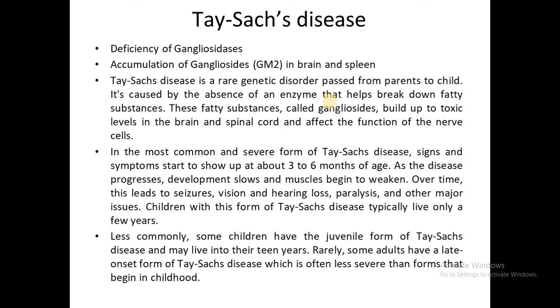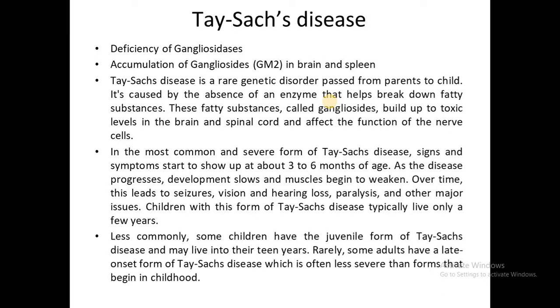So there are different types of Tay-Sachs disease. In one of them, the children may die before 1 year of age. This is referred to as the infantile type of Tay-Sachs disease. Less commonly, there is the juvenile form of Tay-Sachs disease. They may live into the teen years, surviving until their teenage.